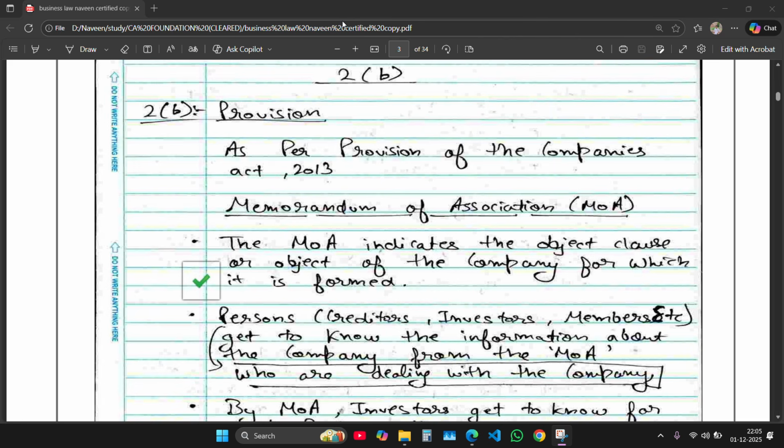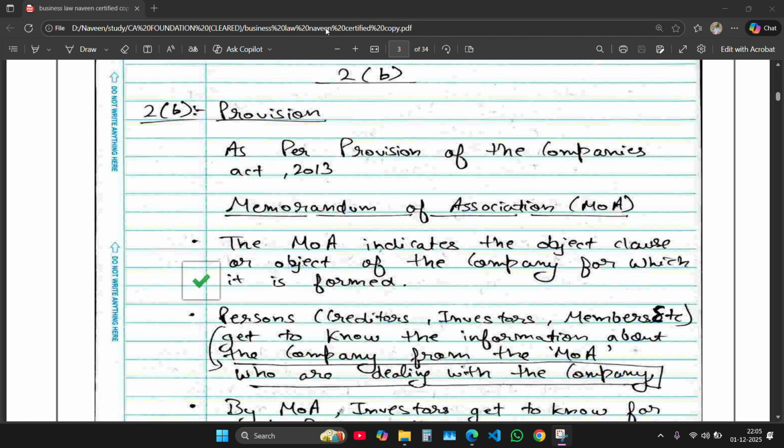Question 2B was from the Companies Act 2013. It asks about MOA and AOA, which you all know, Memorandum of Association and Articles of Association of a company. It also asks to explain any three differences between MOA and AOA.